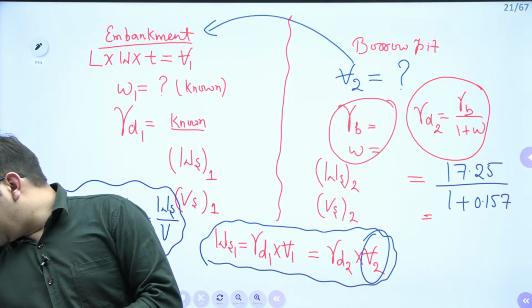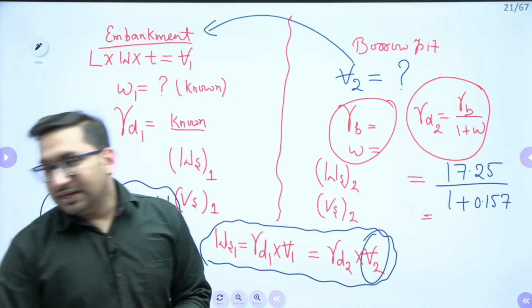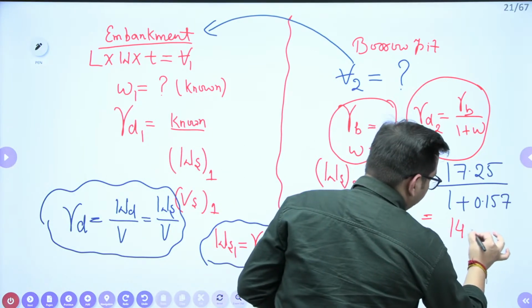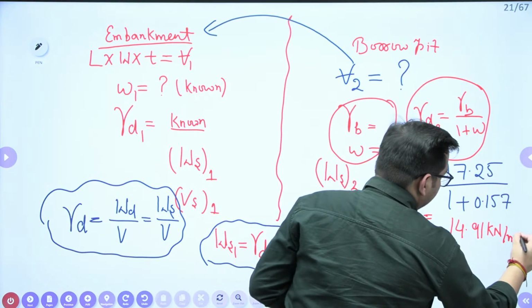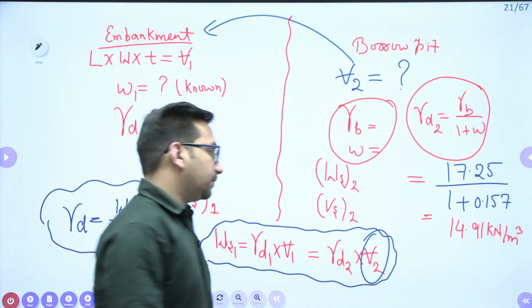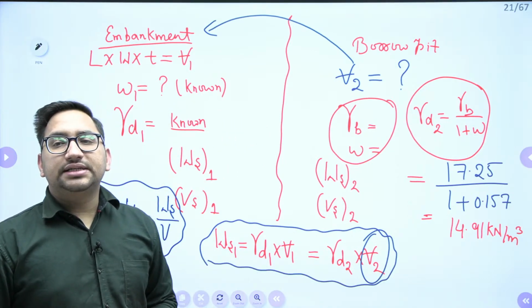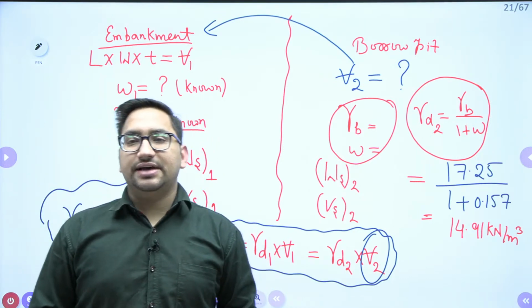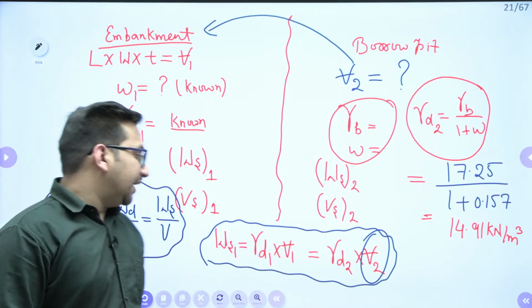So gamma D2 value, I am obtaining it as 14.91 kilonewton per meter cube. Just check the value. One answer we are getting is 9874, option number A. That is 14.91, right?